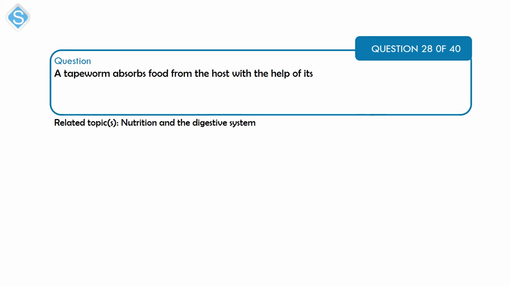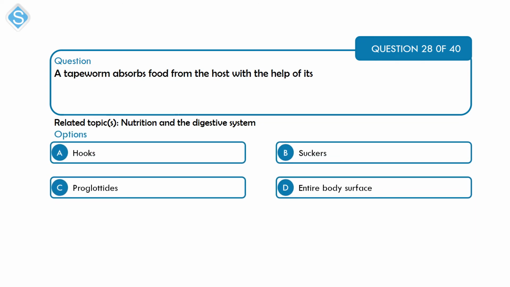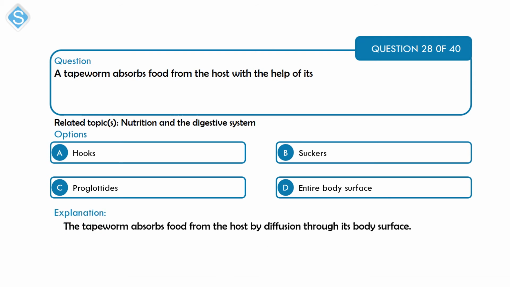Next is a question on nutrition and the digestive system. A tapeworm absorbs food from the host with the help of its A, hooks, B, sucker, C, proglottides, and D, the entire body surface. Alright, the tapeworm is an endoparasite that is found in the alimentary tract of animals. It absorbs food from the host by diffusion through its thin body surface. That's option D.